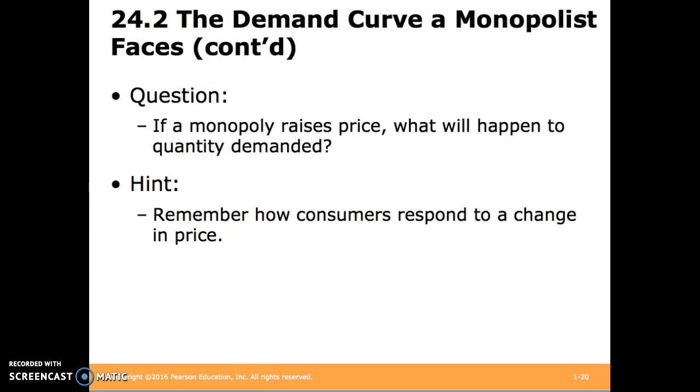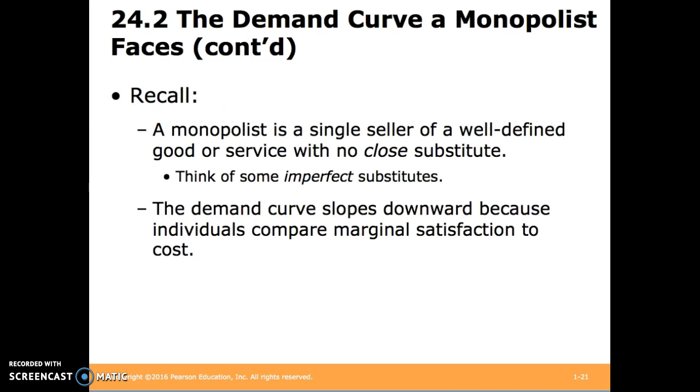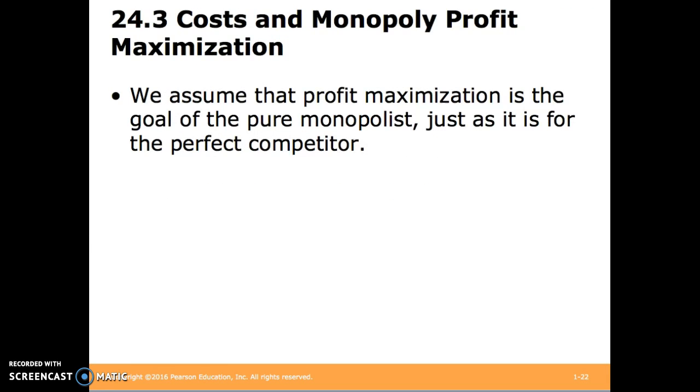So what happens if a monopolist raises its price? Remember that the product of a monopolist has no close substitutes, and that the demand curve slopes downward because individuals compare marginal satisfaction to cost. Just like the case of the perfect competitor, we assume that the monopolist is interested in profit maximization or loss minimization.